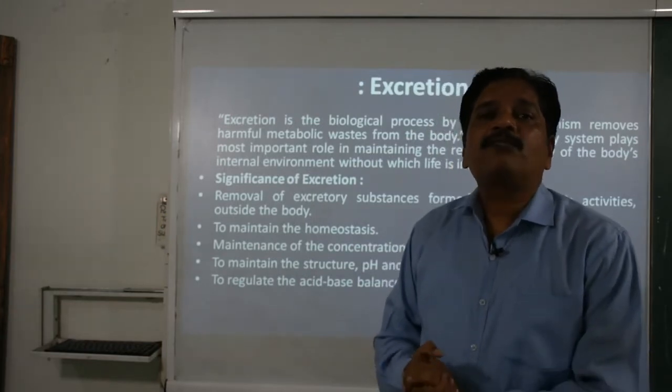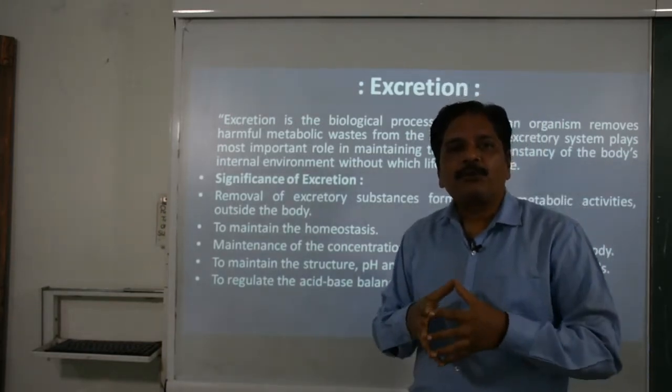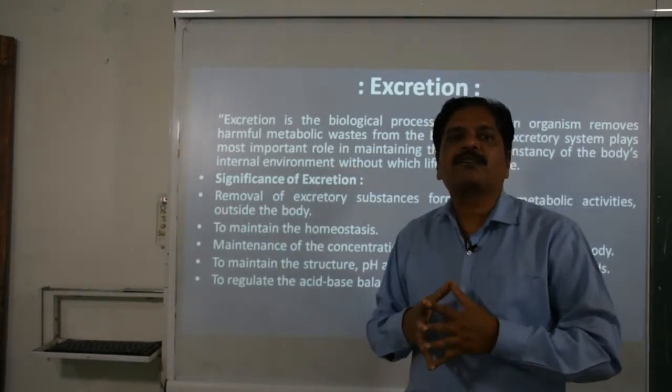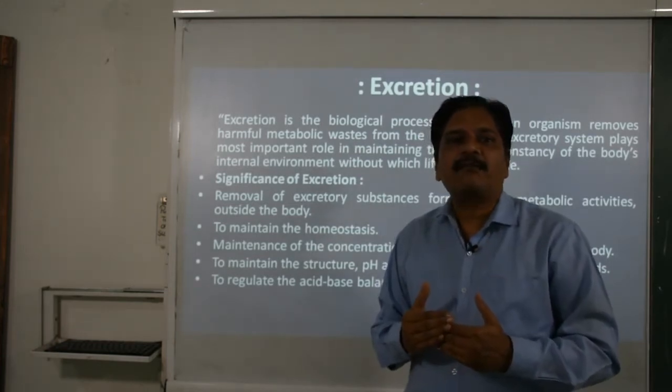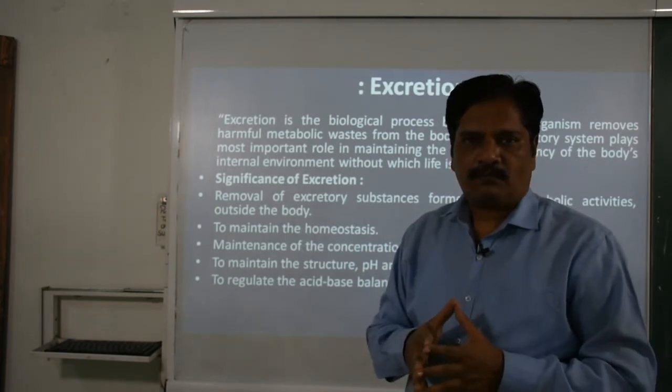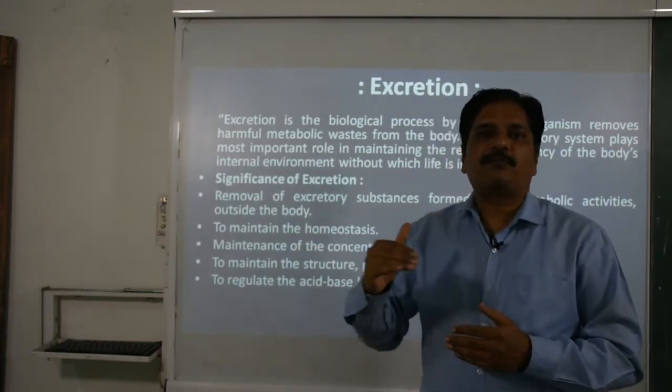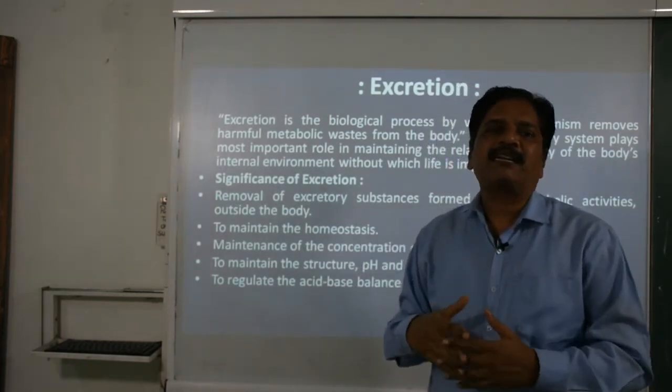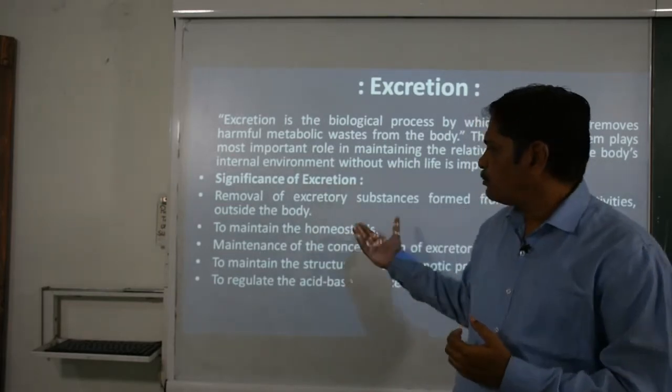We learned earlier what homeostasis is: the process of maintaining the steady state of the body.